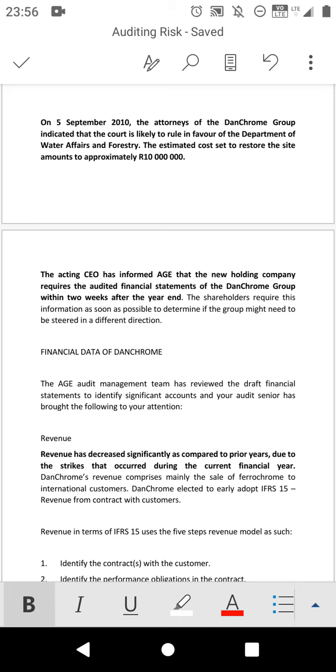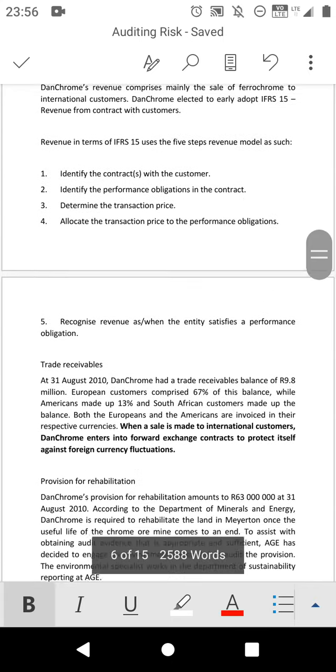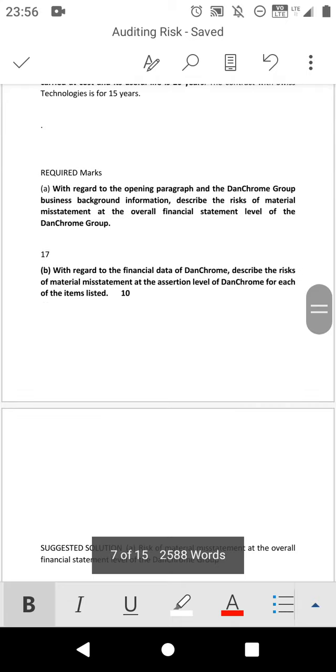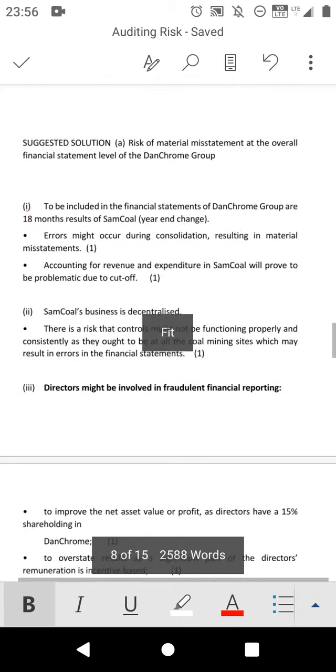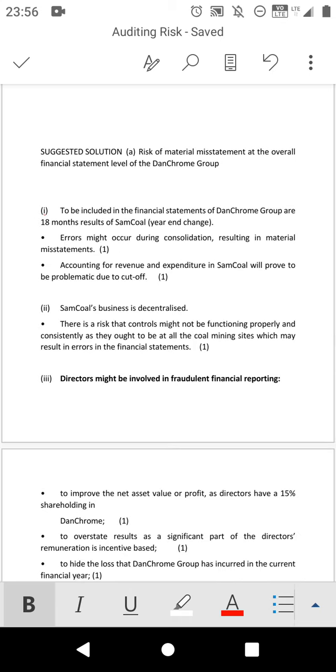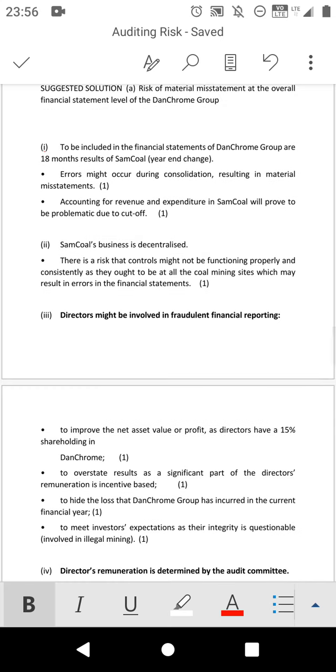Then the other information is for number 2. Let's first go through this solution. All right, number 1, let's read the one that I highlighted. The other one you can go through on your own. Then the directors might be involved in fraudulent financial reporting to improve the net asset value or the profit, as the directors have 15% shareholding in Dunchrome.